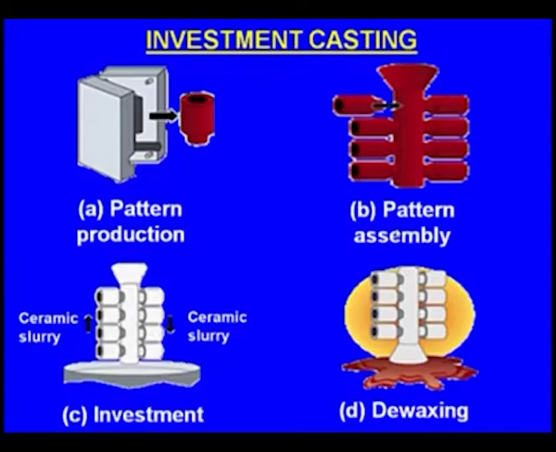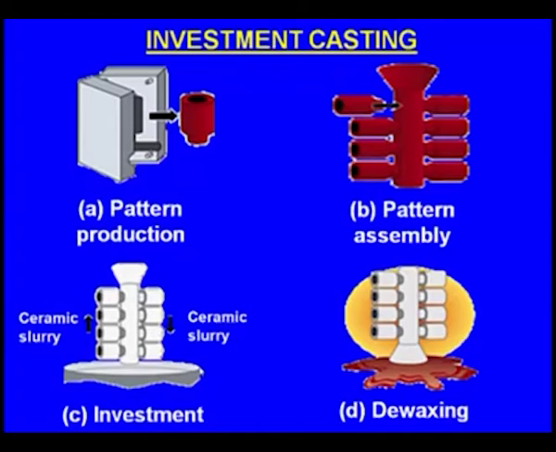The next step is we prepare a thick ceramic slurry and give the ceramic slurry coating. This means the assembly will be dipped into the ceramic slurry. We take it outside, sprinkle the stucco around it, and dry it.